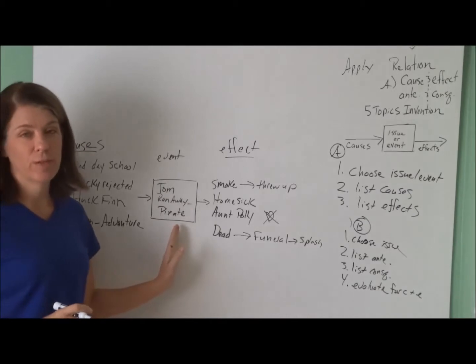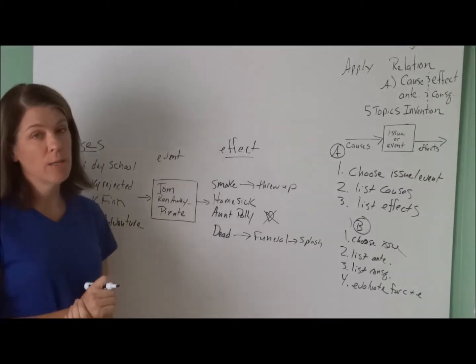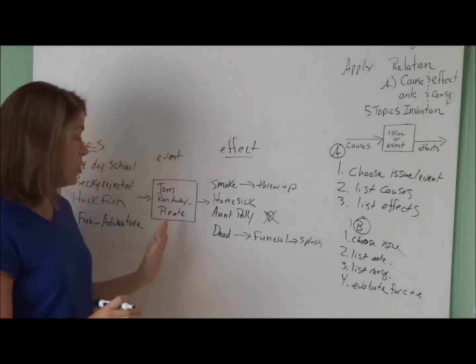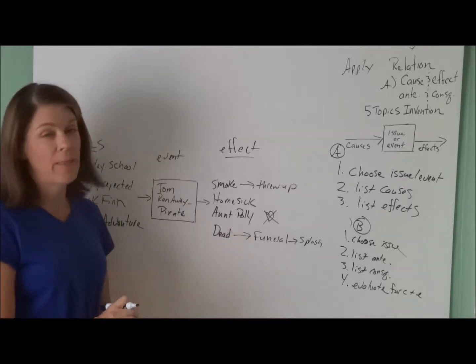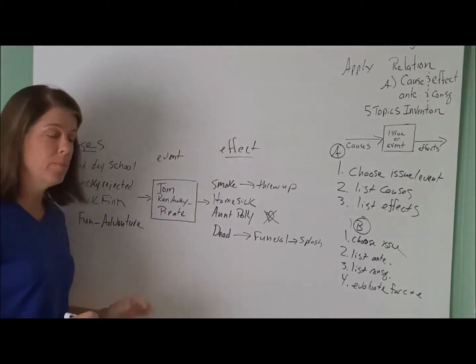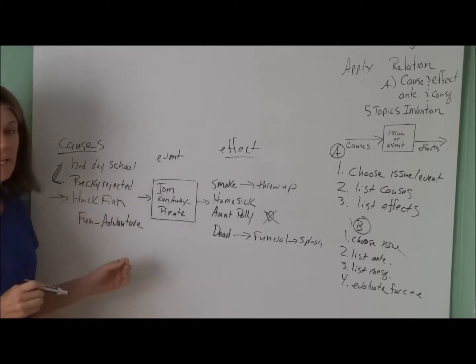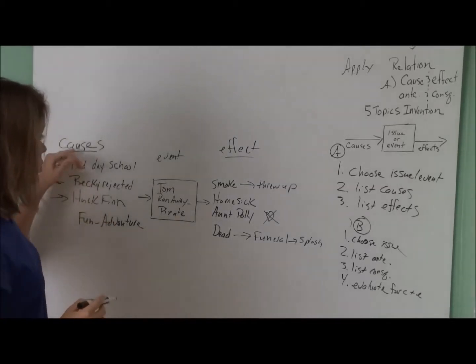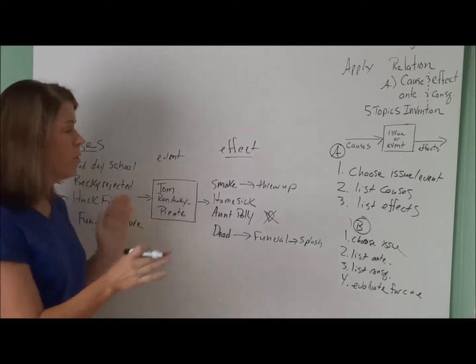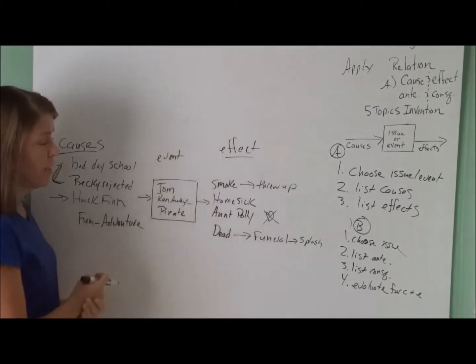This is a little different from the kind of preachy paper you could write that says, Tom was a naughty boy and Huck was a bad influence, and so he ran away to be a pirate, and then bad things happened to him. You see that it's just a little bit more complicated than that. You see that there were some things going on at school that were hard. There was the influence of this friend. There's the idea of fun. Okay, so this is one way to generate some ideas.